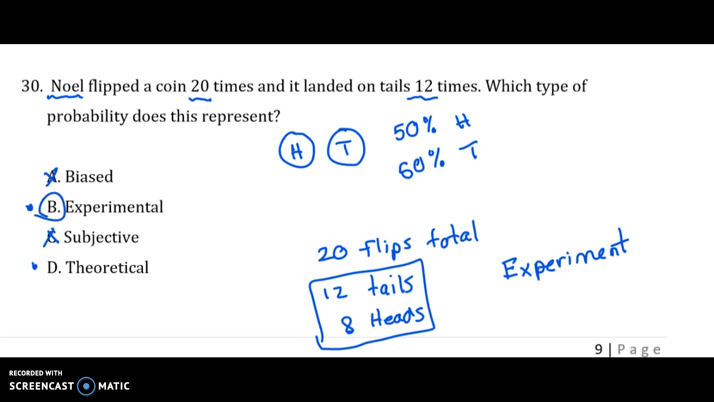And the more trials he did of this, so if he went on from 20 to 40 to 60 to 80 and kept those flips going, we would expect that the experimental probability would eventually approach, if not reach, that 50-50 mark of half and half for heads and tails.